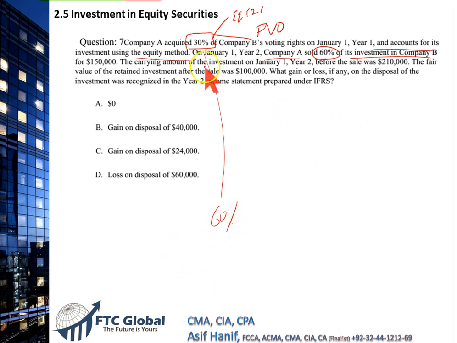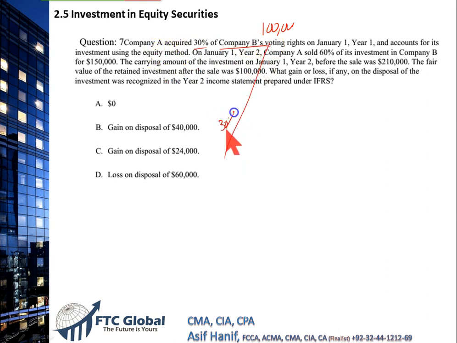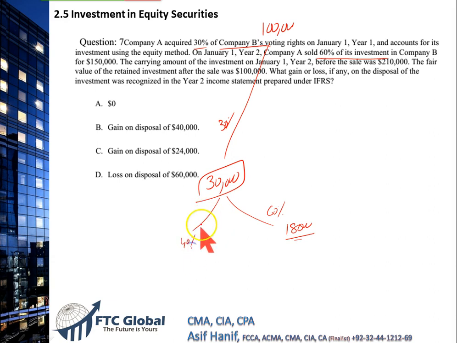Which means, let's take an imaginary number just for the sake of understanding. The company B had total 100,000 shares. Out of these, company A acquired 30%. That means 30,000 shares. Now, out of these 30,000 shares, 60% are being sold, which means 18,000 shares are being sold, and out of which remaining 40% are still with you. That means 12,000, which means your holding has fallen from 30% to 12%. Over the period, your holding has fallen from 30% to 12%. That's what has happened over the period.